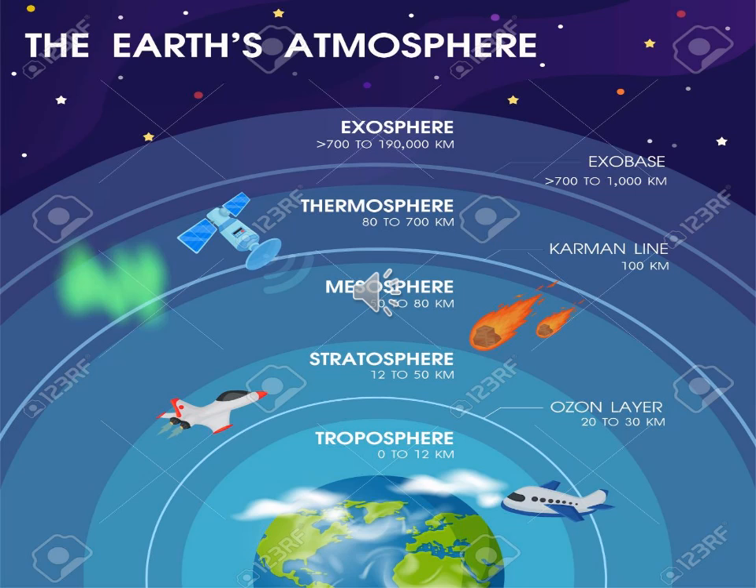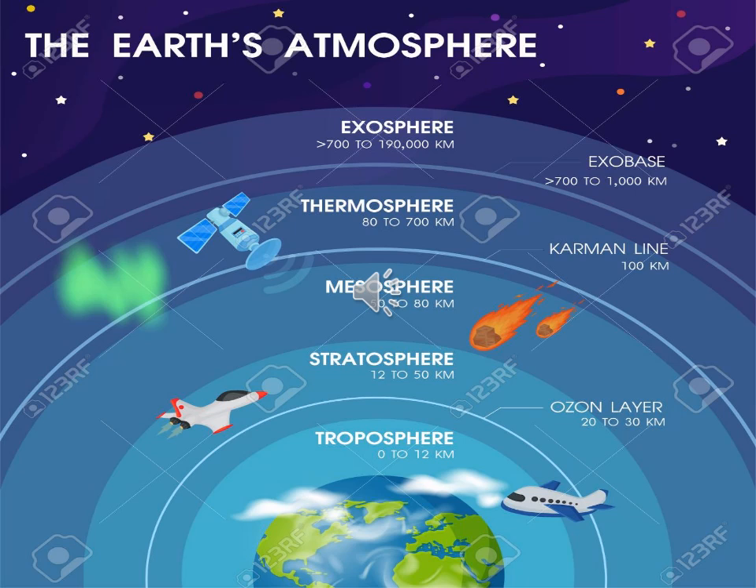So, structure of the atmosphere. The layers of the atmosphere. The atmosphere is thick near the Earth's surface, and when you move upward towards space, it gradually decreases and thins out until it eventually merges with space.